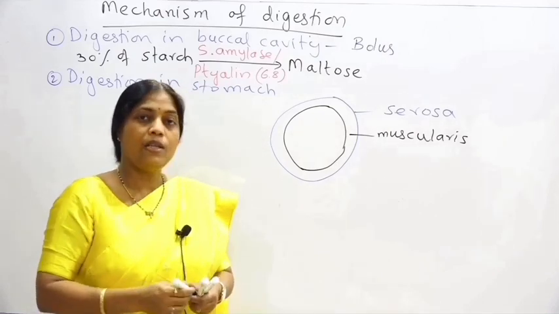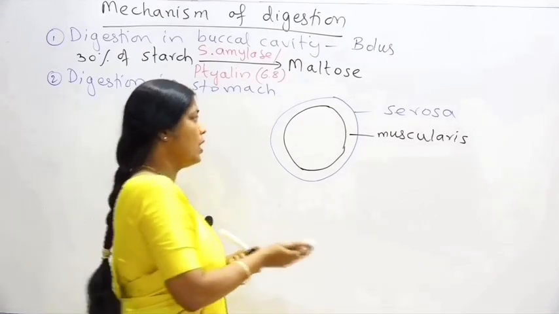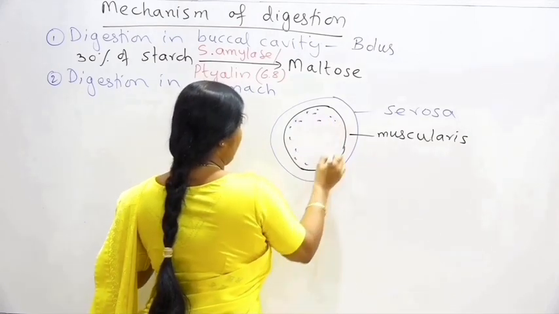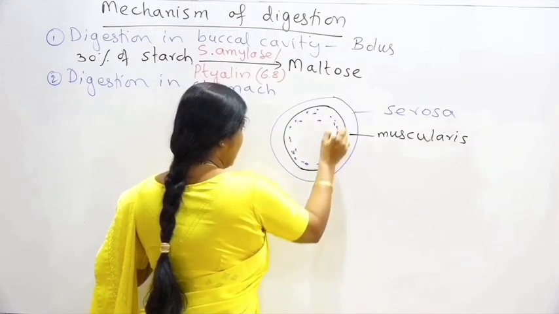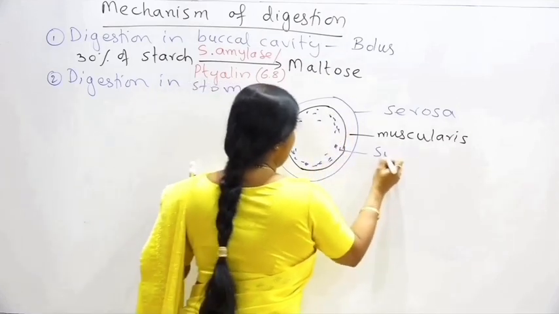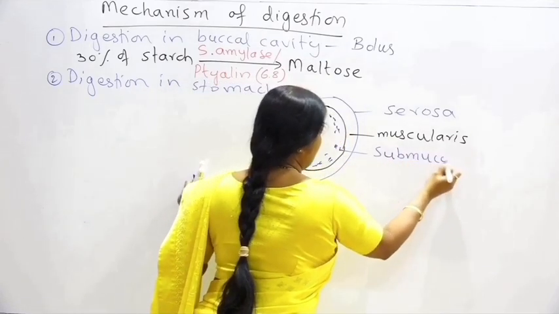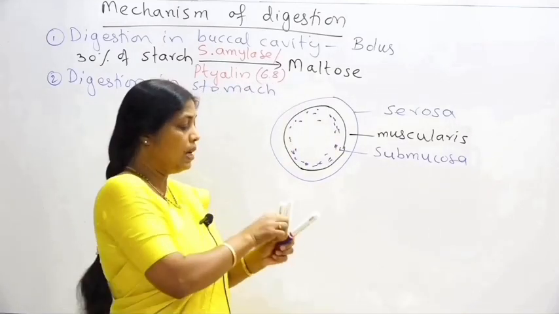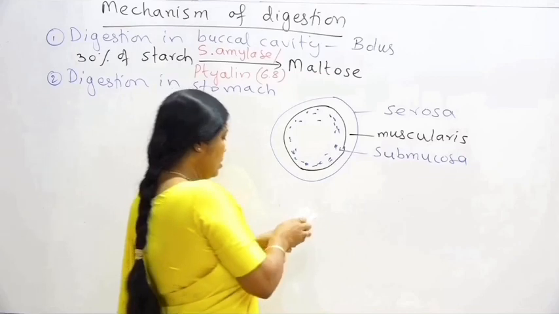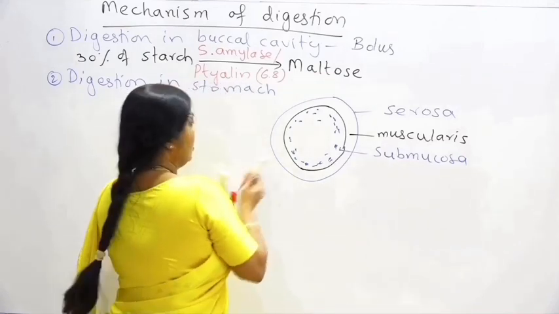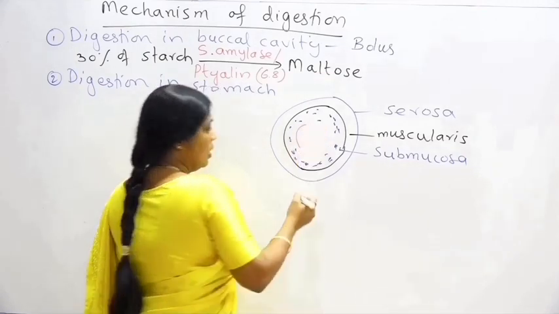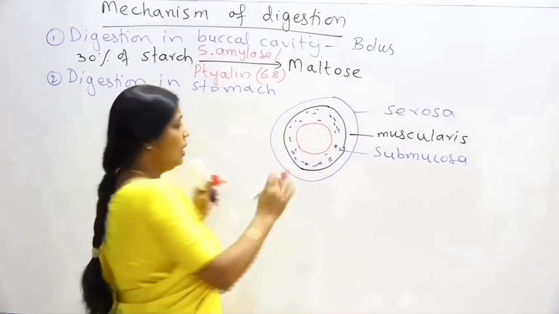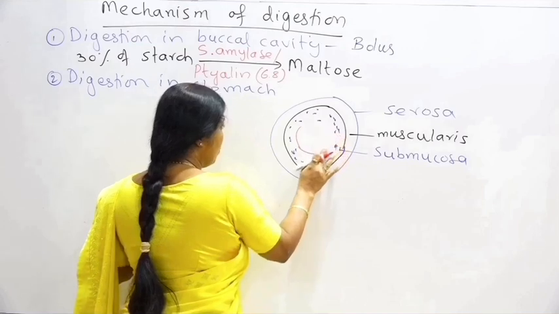Inside the muscularis you find a loose connective tissue layer, and that is called the submucosa. And again, inside the submucosa, there is another layer called the mucosa. This mucosa of the stomach, if the stomach is empty, has some small foldings.